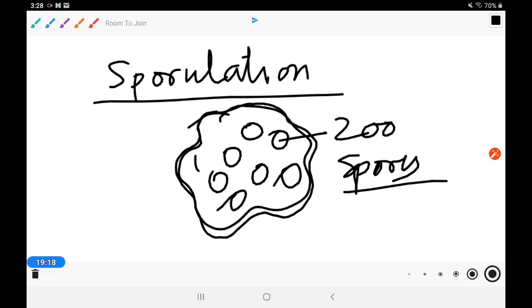The basic purpose of sporulation is reproduction. So this is the sporangium, the spore case. When spores come out, they can form a new individual. In most cases, these are restricted to lower organisms, like porifera and protozoa.